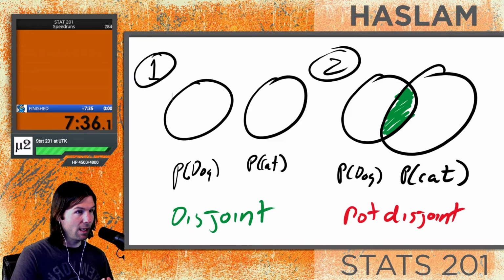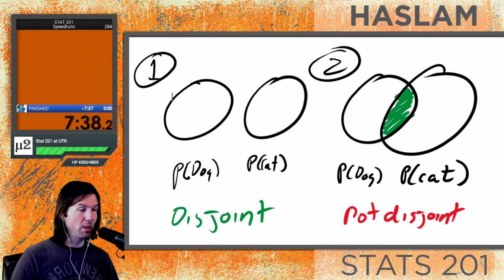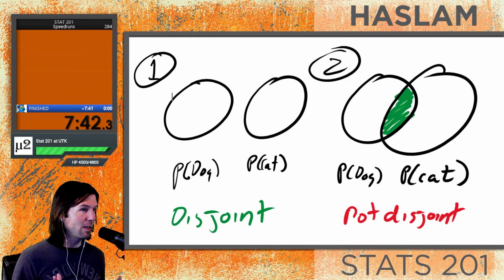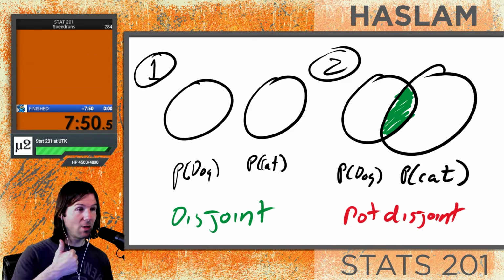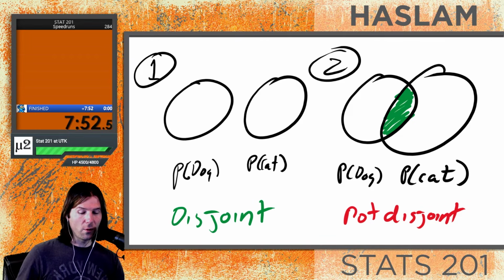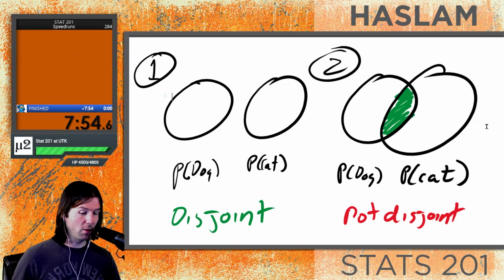So if getting animals is a disjoint event, you can either get a dog or you can get a cat. You can't get both. You could technically get neither, which would satisfy being disjoint events. But if they're not disjoint events on the right, you can get a dog and you can get a cat. There is an overlap when both things can occur. So this is not disjoint right here.